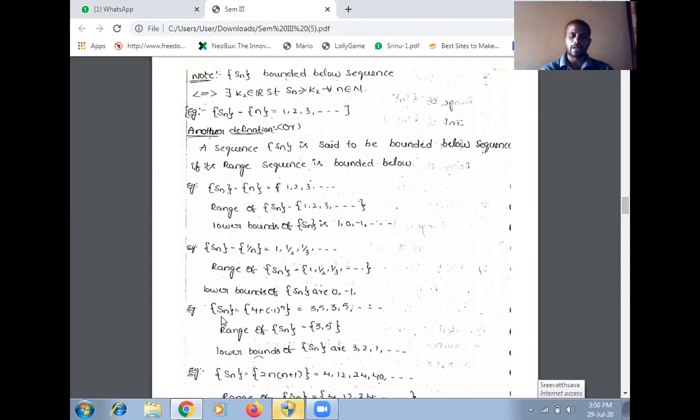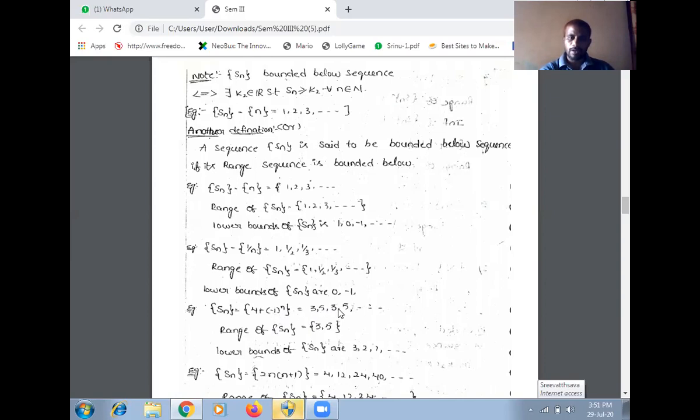Another example here: Sn equal to 4 plus (-1) to the power of n. Giving n equal to 1, we get 4 minus 1, 3. If n equal to 2, we get 4 plus 1, 5. If n equal to 3, we get the repeated value 3.